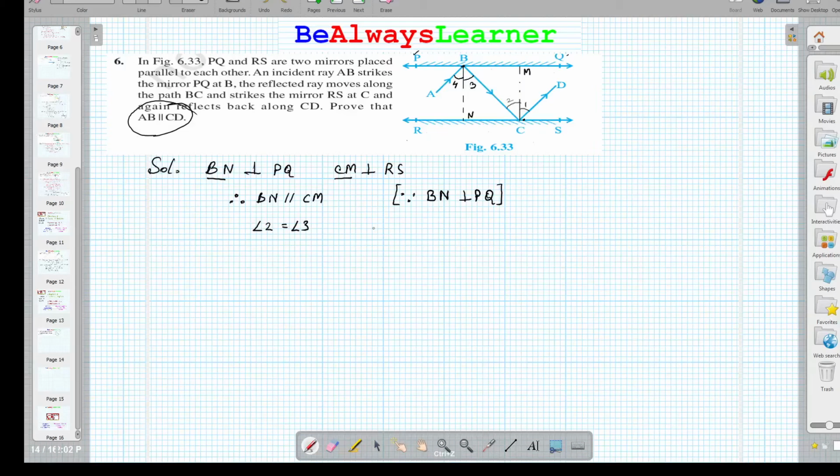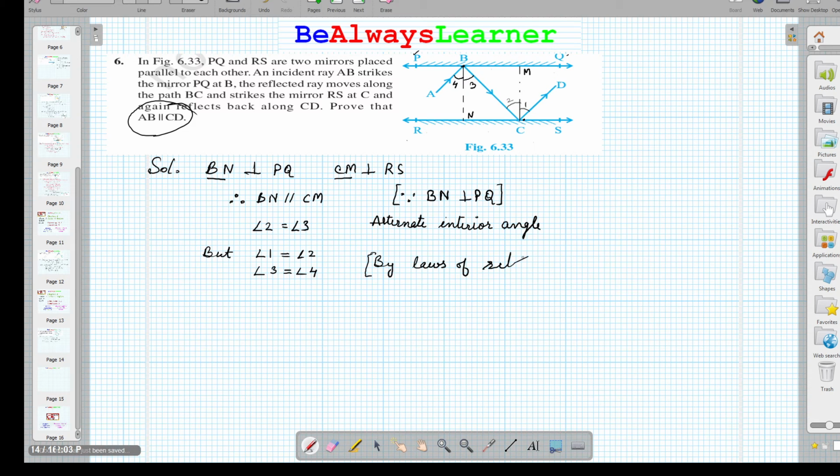But angle 1 is equal to angle 2 and angle 3 is equal to angle 4 by the laws of reflection.